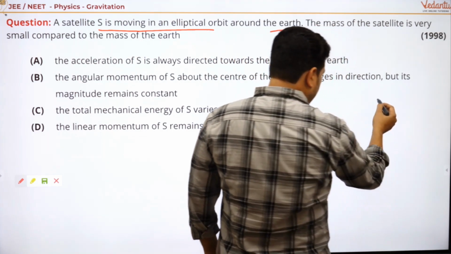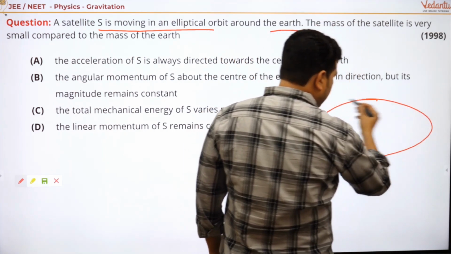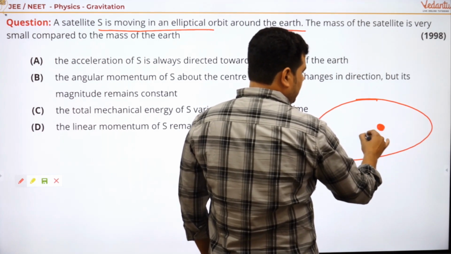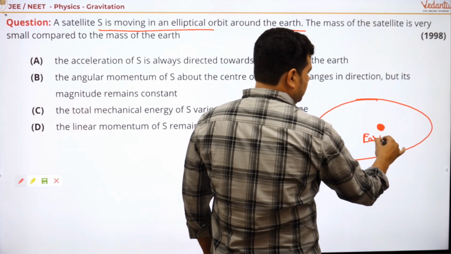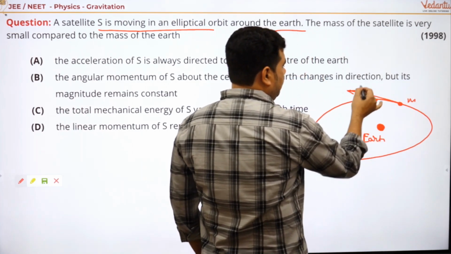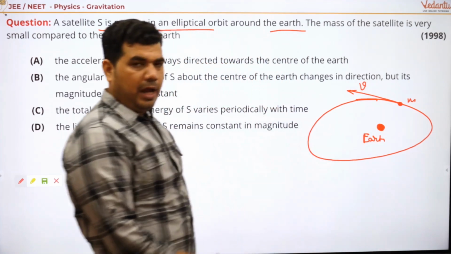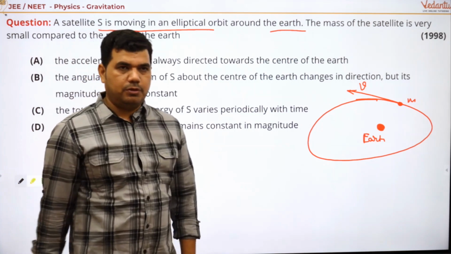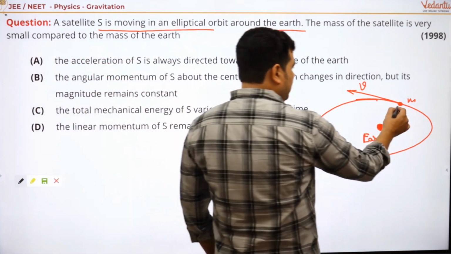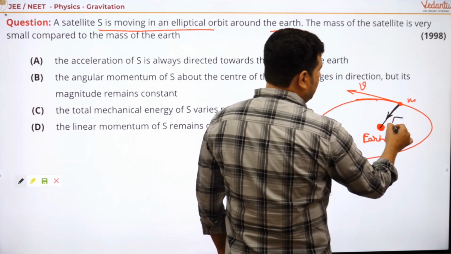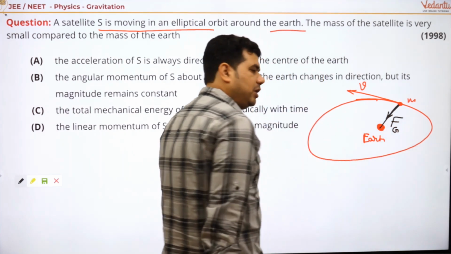See here, this is the elliptical orbit, let's say, and here there is the Earth, and here a small satellite that is revolving, and at any point it has some speed v. Okay, so what is the force acting on it? The force acting on it is F, and this is the gravitational attraction.